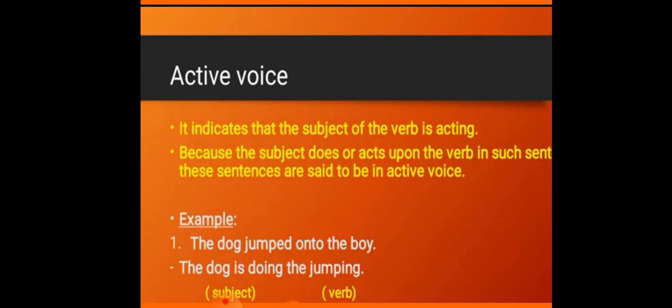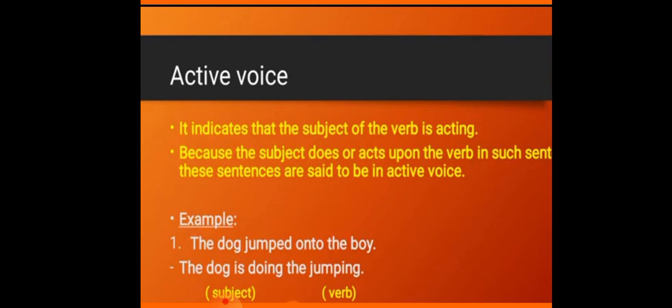It indicates that the subject of the verb is acting. The subject tells you that the doer of the action is performing the action. Because the subject does or acts upon the verb in such sentences, these sentences are said to be in active voice. मैंने आपको भी बस समझा ही दिया ये.